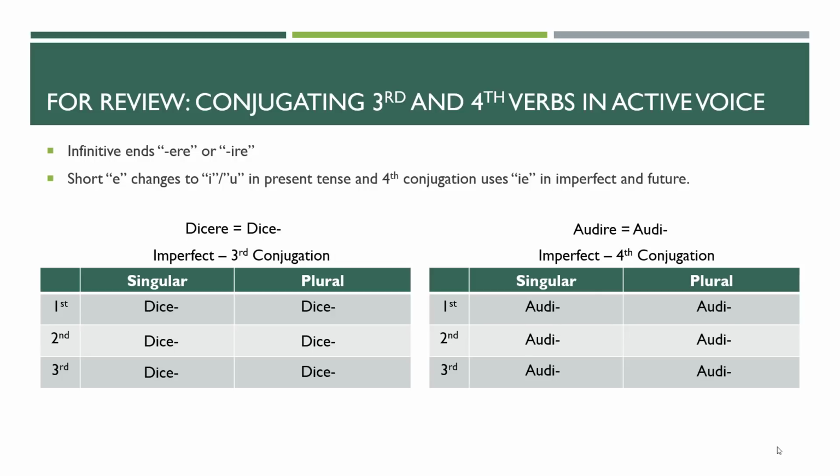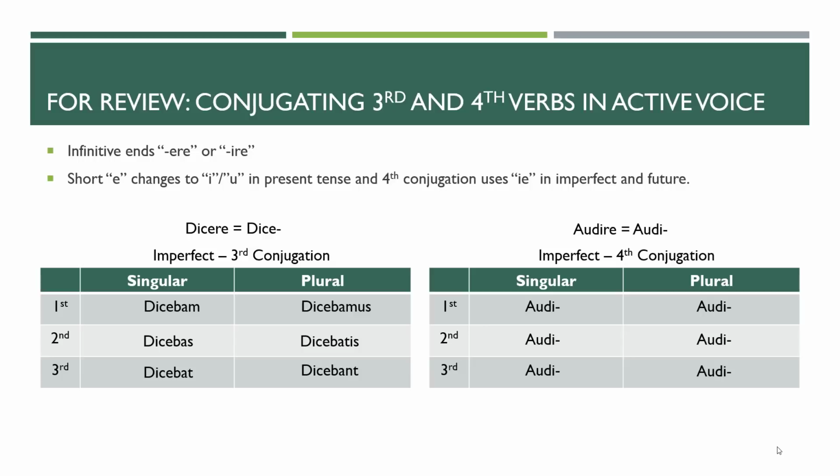If we look at the imperfect, same exact stem, and if we're going with dico, all we're doing is adding our endings: bam, bas, bat, bamus, batis, bant. Keep the e, add the right endings. For fourth conjugation, we would just expect i plus bam, bas, bat, bamus, batis, bant.